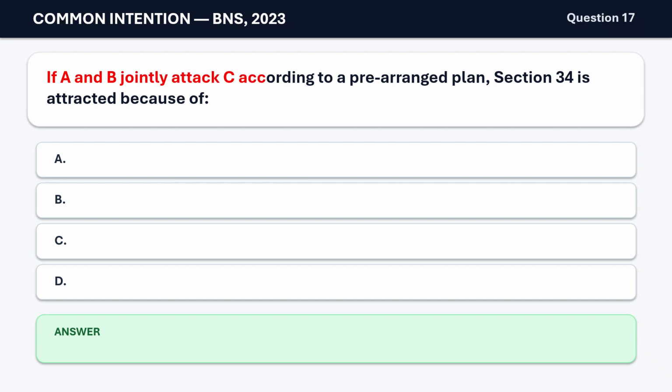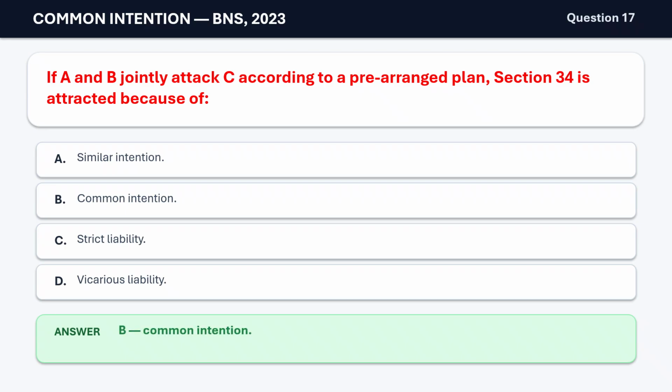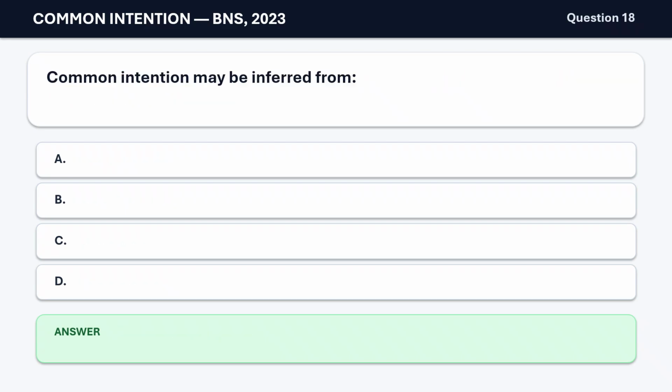Question 17. If A and B jointly attack C according to a prearranged plan, Section 34 is attracted because of A. Similar intention. B. Common intention. C. Strict liability. D. Vicarious liability. The correct answer is B. Common intention.